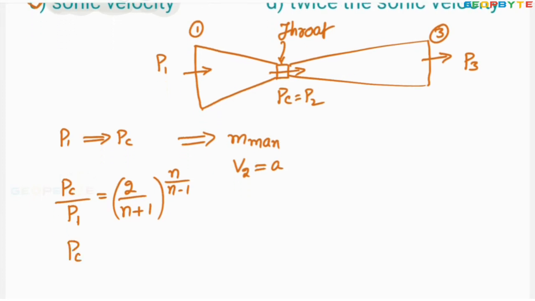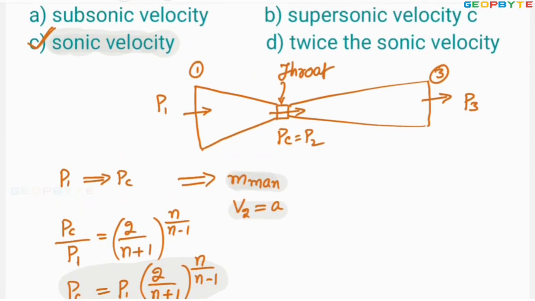Critical pressure PC equal to P1 into (2 by n plus 1) whole thing power n by n minus 1, where n equal to steam index. Anyhow, by the time the pressure of the steam is dropping from P1 to critical pressure, the flow velocity is becoming sound velocity, then the mass flow rate will be maximum. Anyhow, option C is absolutely correct.